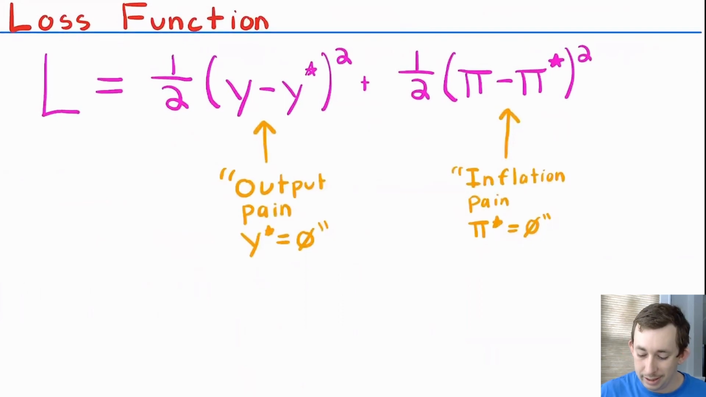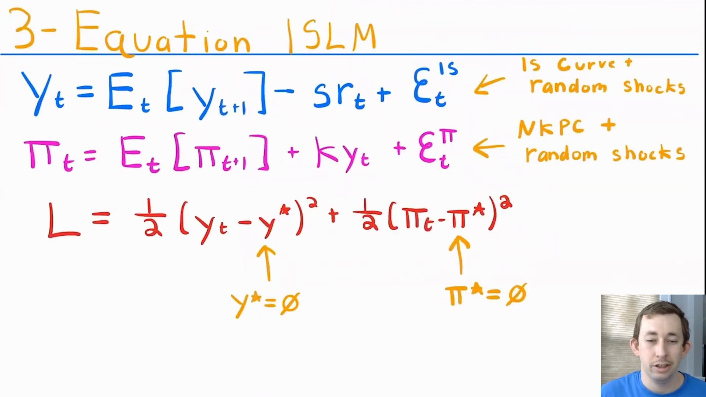So remember that in this loss function, we have output pain and inflation pain. We are going to square the difference between y and y star, and pi and pi star. That square is because I want to feel pain if the output or inflation is too high or too low. For this example, we're going to say that the output target is 0 and the inflation target, or pi star, is 0. I'm going to throw a half in here just for fun to make the math a little easier later on.